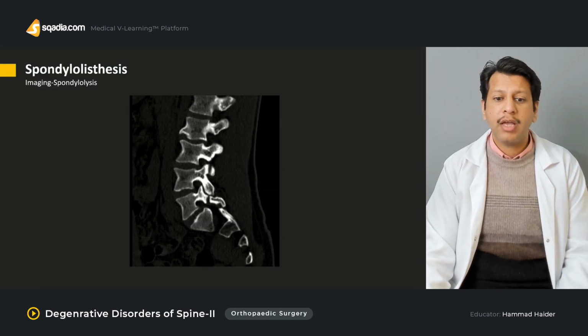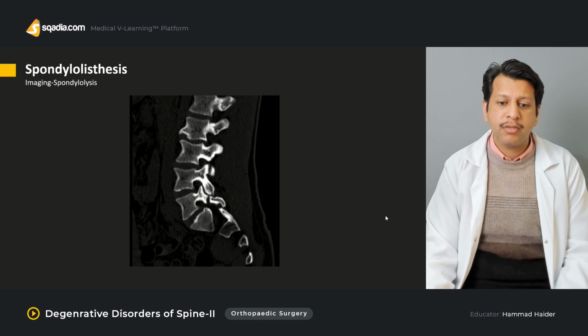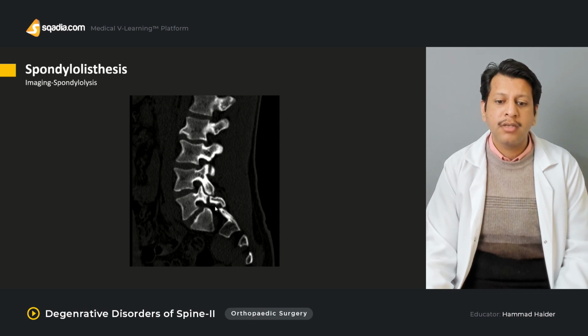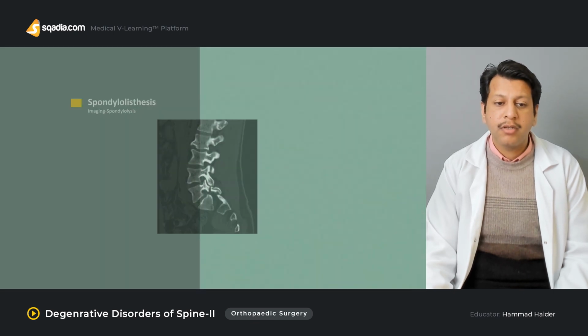What do we see on MRI? If you see this bony cut of an MRI, you can appreciate the dysplastic pars interarticularis, and this probably is a young child who has presented with low back pain due to the defect of the pars interarticularis, and there is some form of instability and forward slippage of L5 over S1.